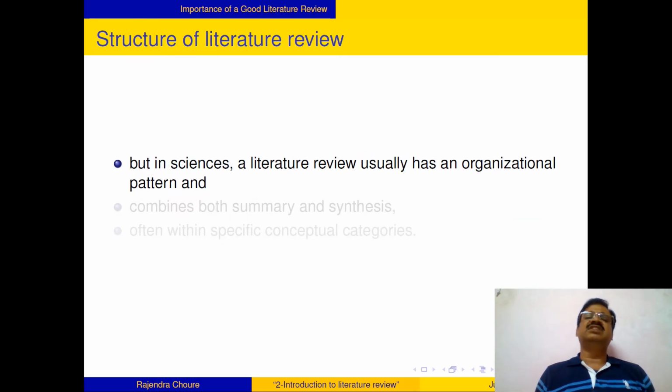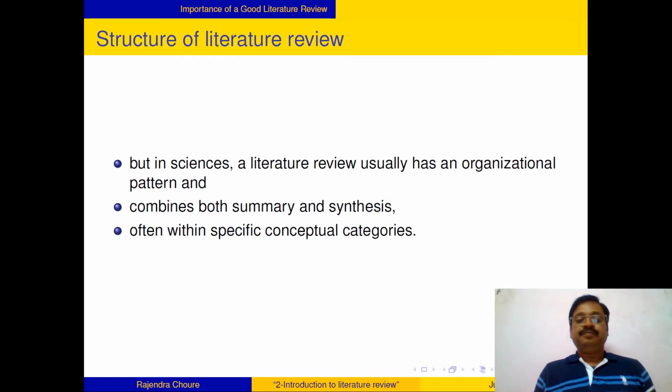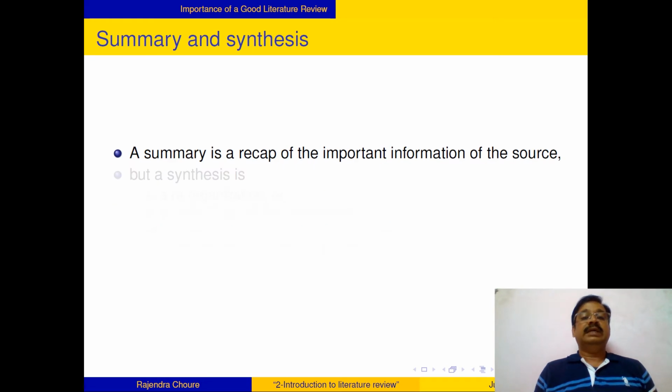Then there are different structures of literature review, but in science there shall be a very well defined structure. It shall have an organization pattern. Then it shall have summary and synthesis of the literature which you have explored, and that shall be within a conceptual category. Okay, a specific conceptual category shall be there, like different research areas are there. Your literature review shall focus on a particular research area. Summary and synthesis, which we discussed in the previous slide.